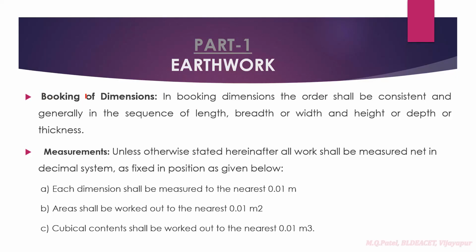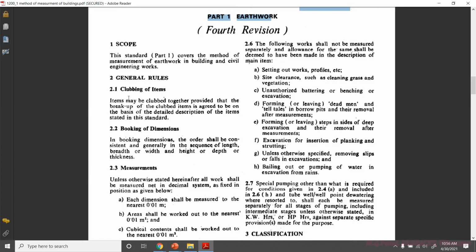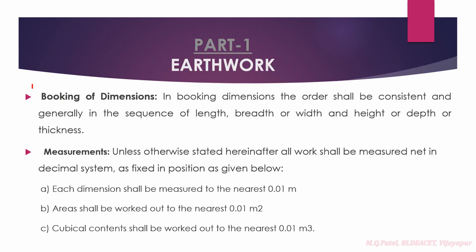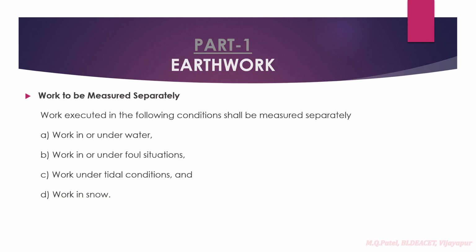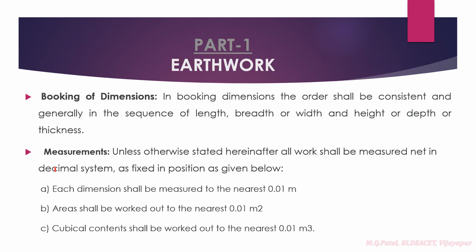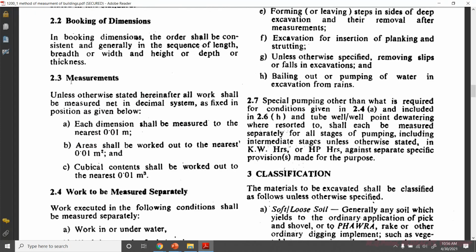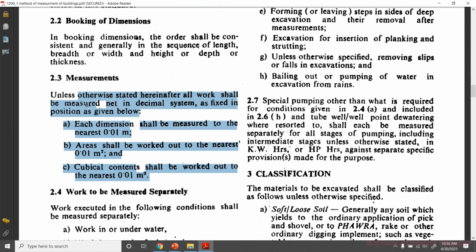Here they have given the booking of dimensions. In every code book they have given how the dimensions have to be measured. Same as I just said, the measurement has to be done in the sequence of length, breadth and depth or height. Then next is measurements. For length it is nearest to 0.01, area 0.01 square meter, and for volume it is 0.01 cubic meters. That is what is given here on how the measurements have to be done.